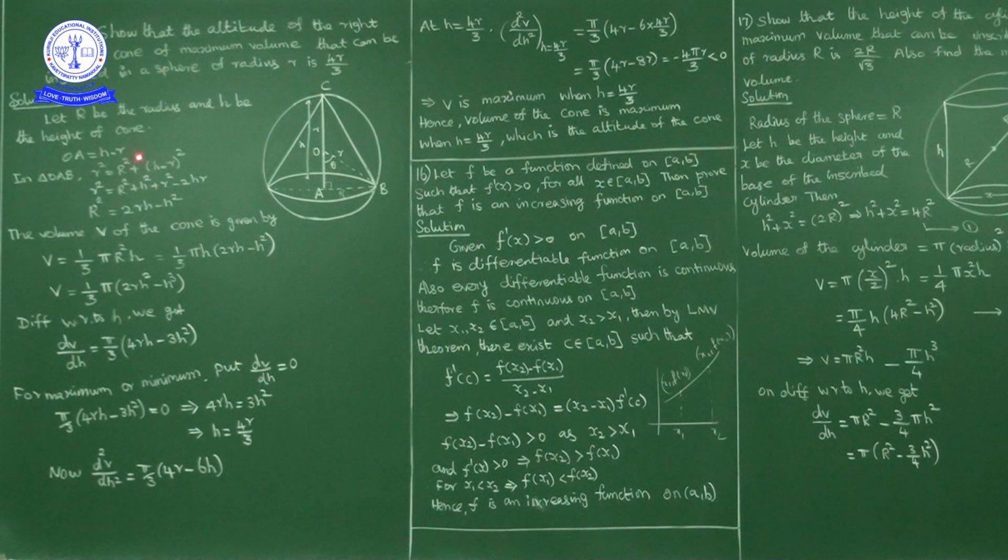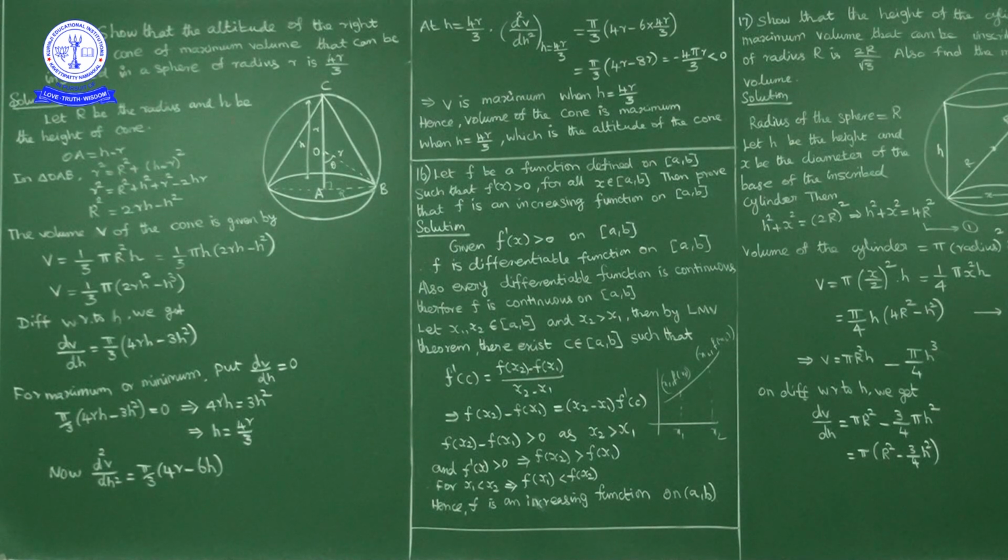Now triangle OAB is a right angle triangle. By using Pythagoras theorem, r square is equal to capital R square plus (h minus small r) whole square. After expansion, capital R square is equal to 2rh minus h square.